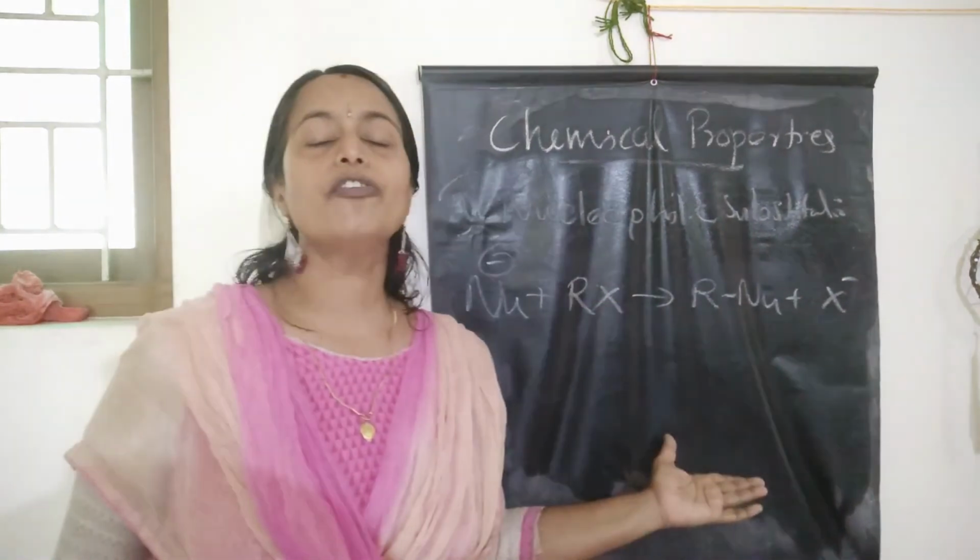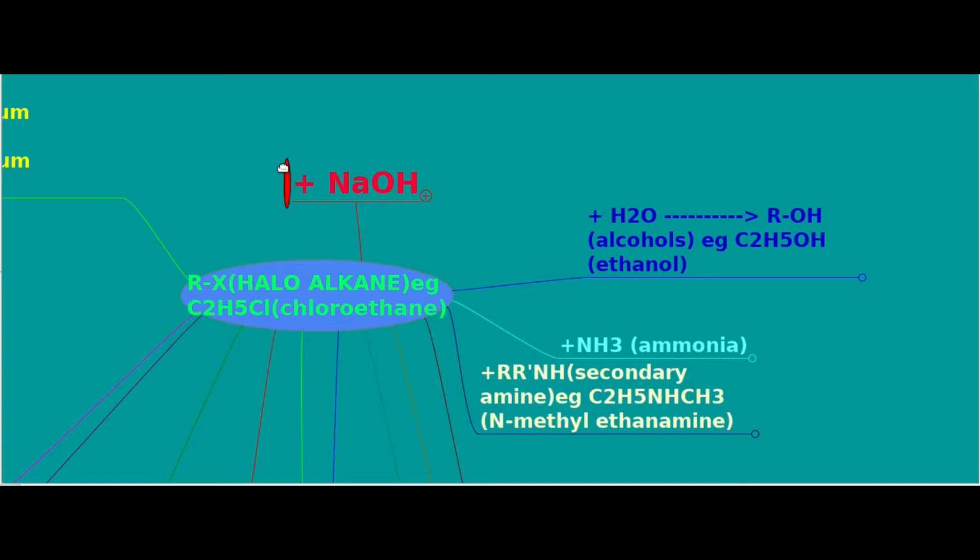There are a number of nucleophilic substitution reactions. Nucleophilic substitution reactions of haloalkanes can be summarized as follows. Haloalkane RX, for example C2H5Cl, chloroethane, when it reacts with NaOH, where the nucleophile is OH minus, forms ROH. That is, in place of the halogen X, OH is substituted and an alcohol is formed.